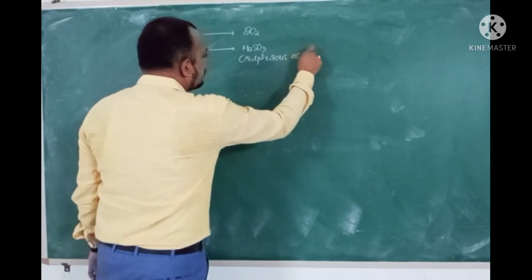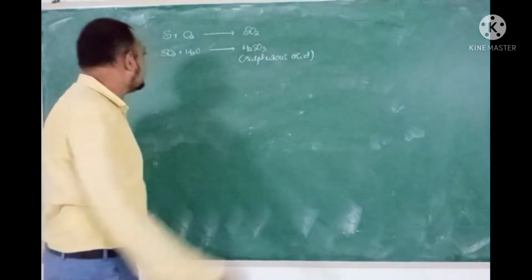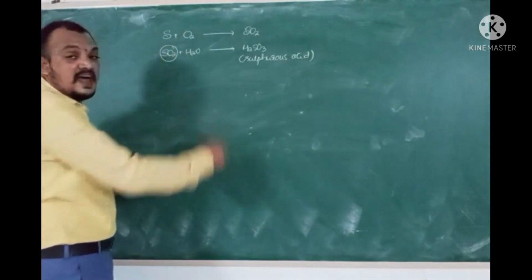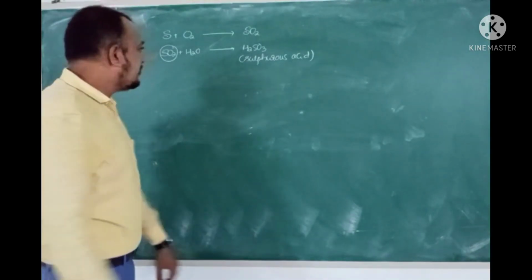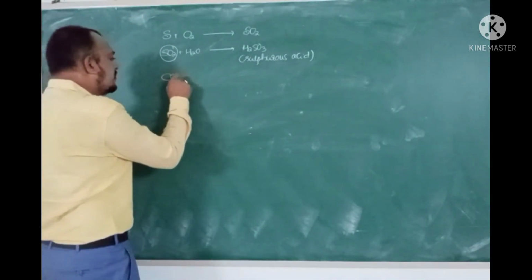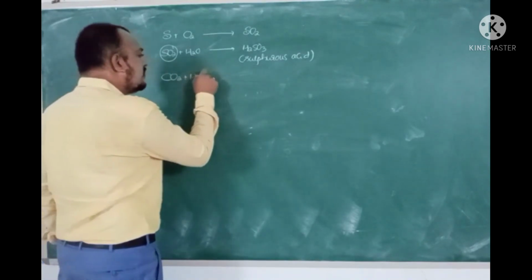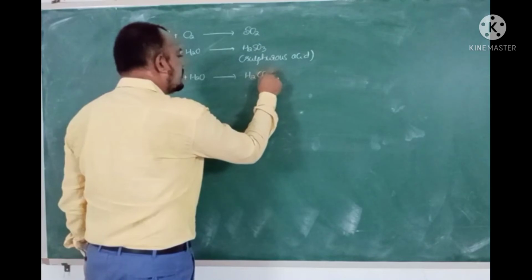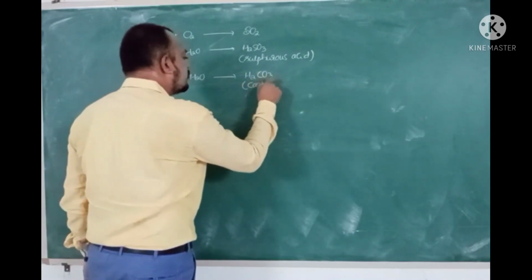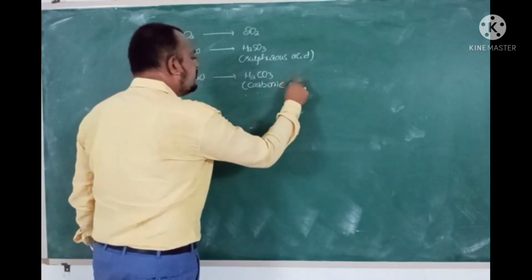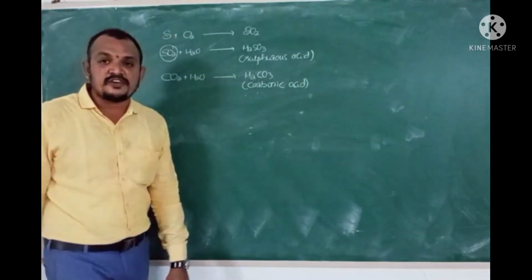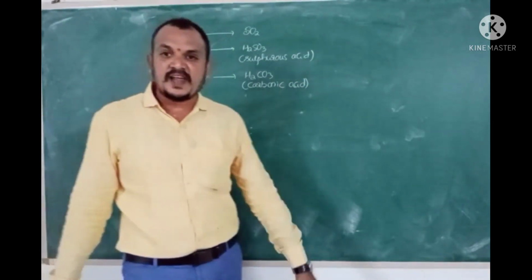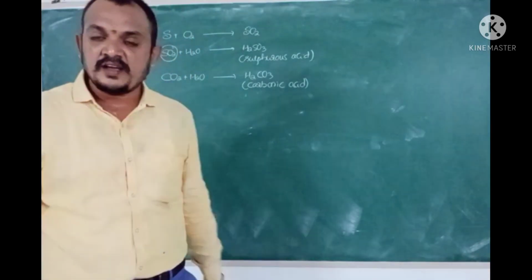As sulfur dioxide dissolves in water to produce an acid, I can say that sulfur dioxide is an acidic oxide. Just like that, the oxide of carbon, CO2, on dissolving in water produces H2CO3, that is carbonic acid. So I can say that non-metallic oxides are generally acidic in nature, whereas metallic oxides are generally basic in nature.